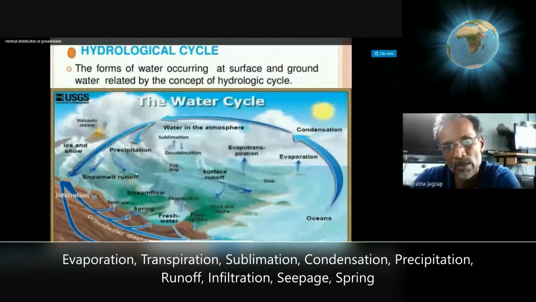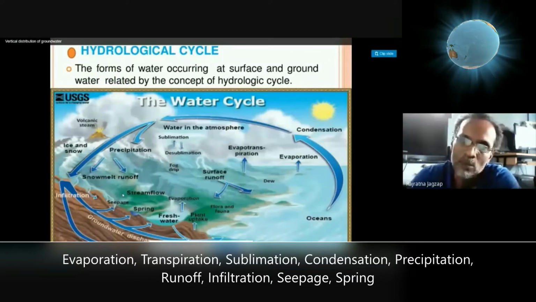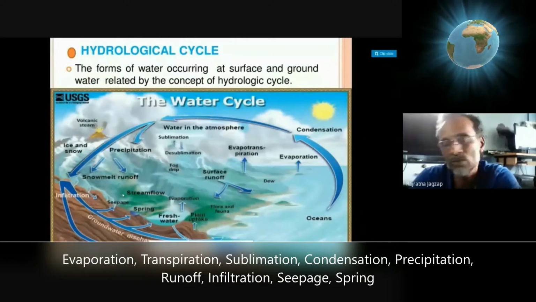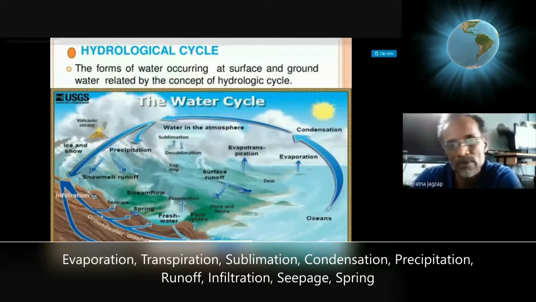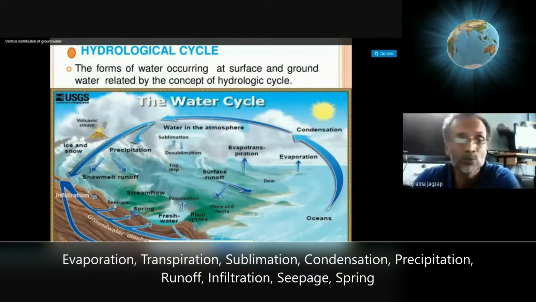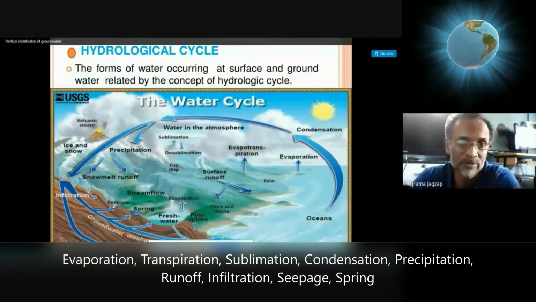Seepage is oozing or moistening of the surface, where the underground water is coming out, squeezing out, seeping out. So the surface appears moist, but you cannot see a visible flow. It's just a moist surface.